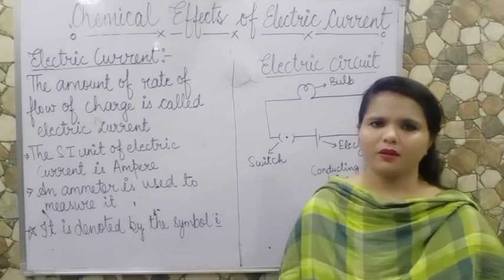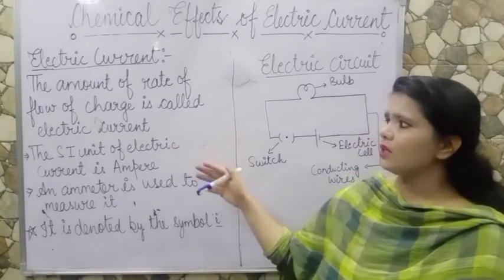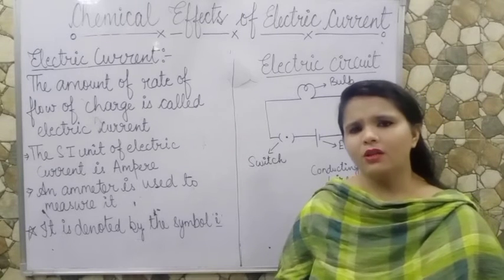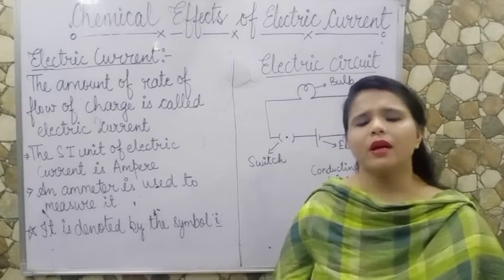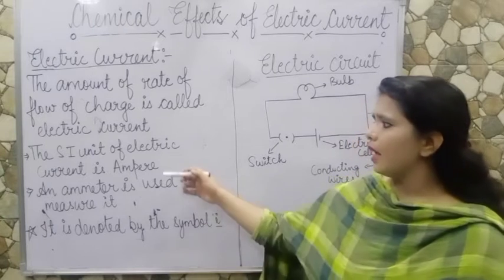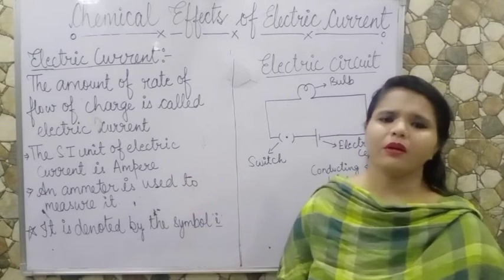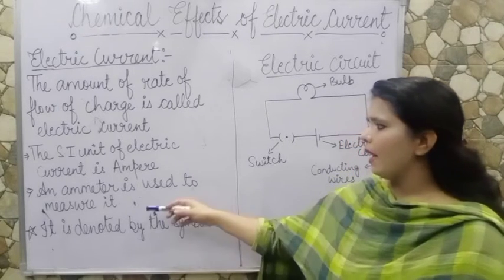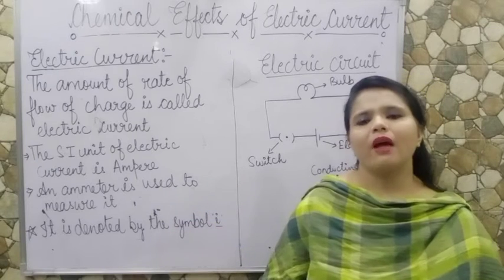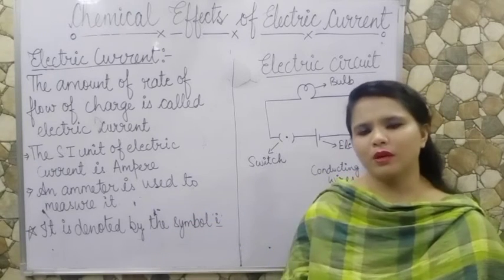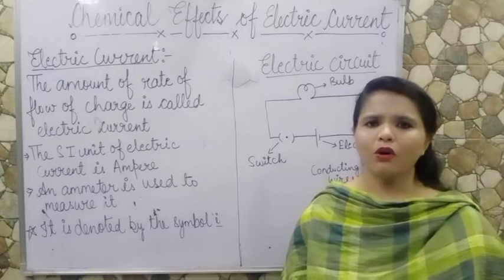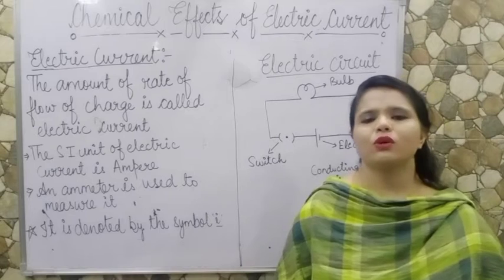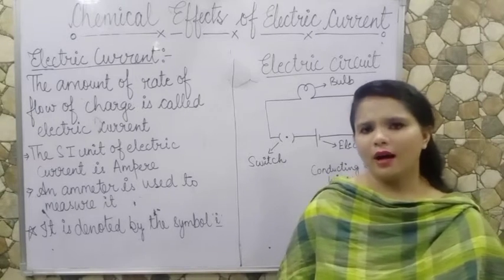So electric current, the rate of flow of charge, is called electric current. That amount in which the flow of charge is measured is called electric current. The SI unit of electric current is ampere. An ammeter is used to measure it. It is denoted by the symbol small I.